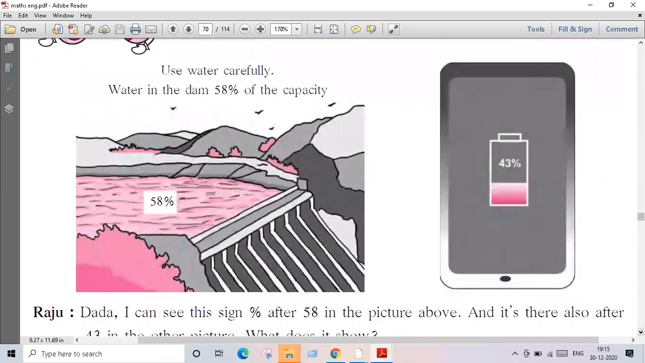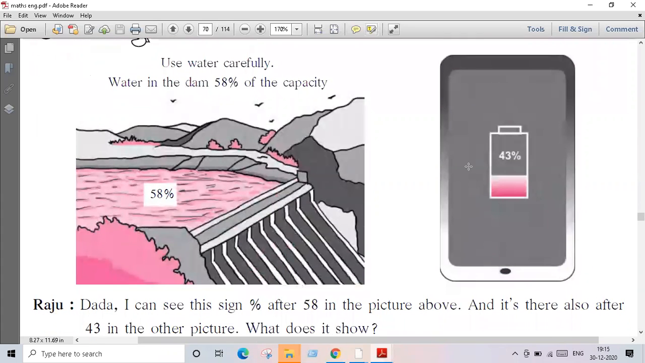Let's see here. There is a dam shown here. Use water carefully. Water in the dam is 50% of the capacity. पाण्याचं किती आहे? Only 50% कॅपॅसिटीचं पाणी राहिलेलं आहे, त्यामुळे पाणी जपून वापरा. Even your mobile shows this type of signal when you charge your mobile or when you see the battery. So how much battery is there? It is 43% battery. It is showing 43%, and 58% is the water present in the dam at that time. Therefore, we have to use water carefully.